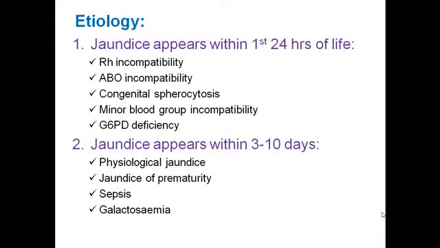Now come to why physiological jaundice occurs in a newborn baby. The most common cause of physiological jaundice is that the total RBC count is more in a newborn baby. This is because in intrauterine life, the saturation of oxygen in the fetal blood is less than after delivery.